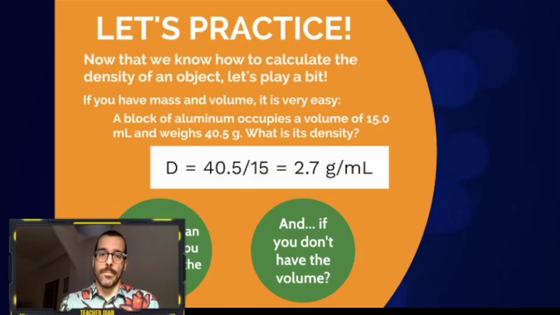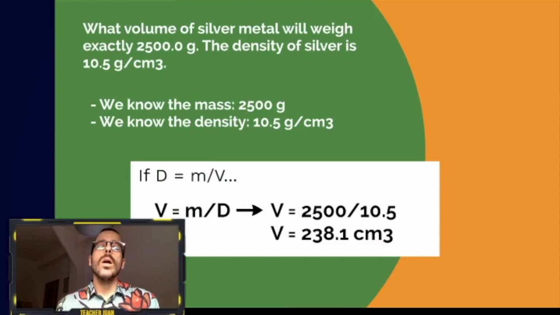So you have mass and you have the density. We've got another problem here, and it says, what volume of silver metal will weigh exactly 2 kilos and a half, so 2,500 grams? The density of silver is 10.5 grams per cubic centimeter. In this case, we know the mass, that is 2,500 grams.